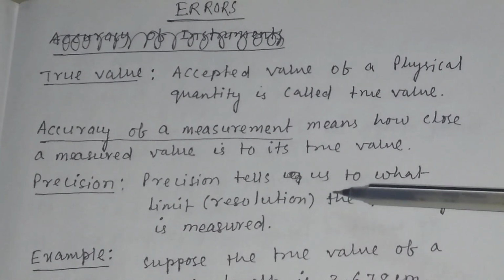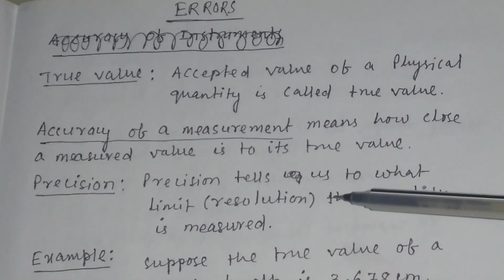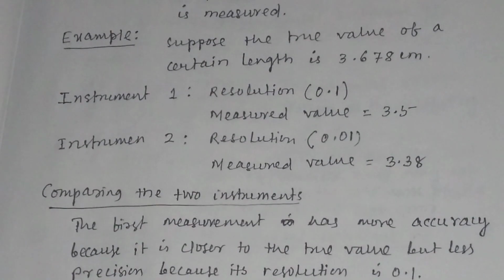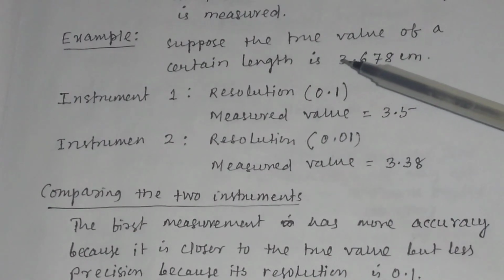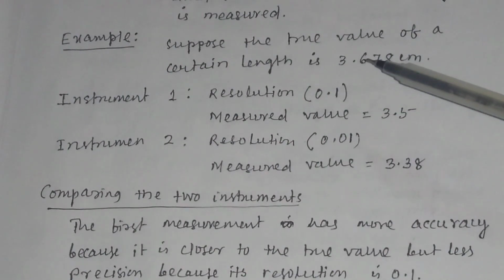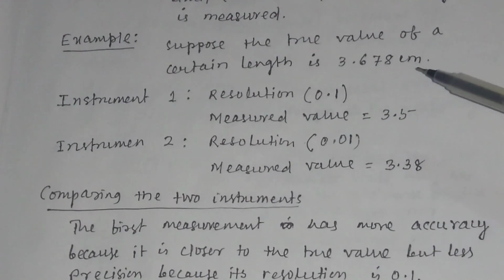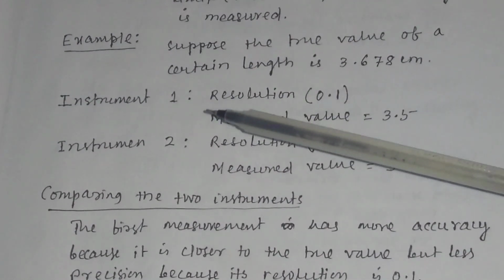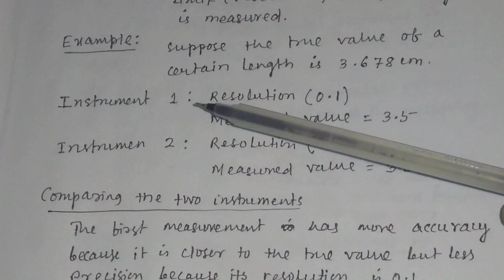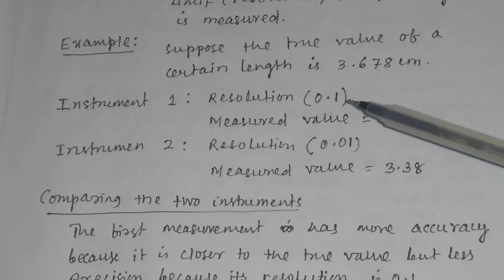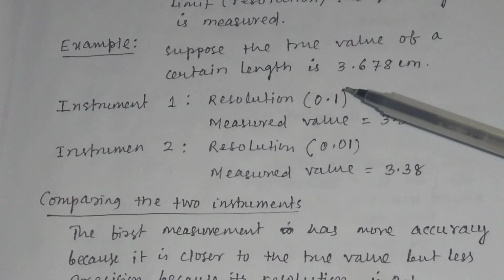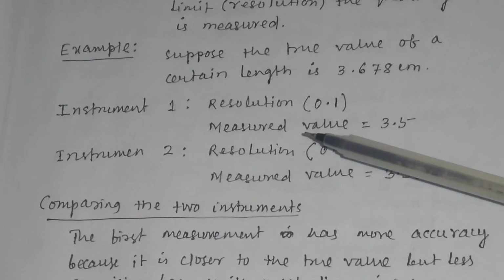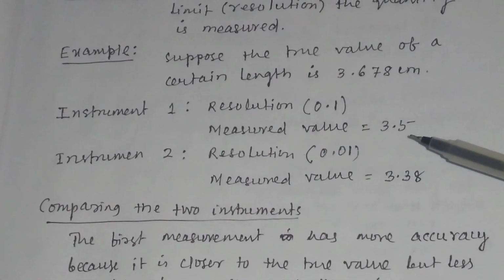Precision. Precision tells us to what limit or to what resolution the quantity is measured. For example, suppose the true value of a certain length is 3.678 centimeter. You measure this length, any length, suppose by two instruments. Suppose in instrument 1 the resolution is 0.1 centimeter. That means suppose it is a meter scale, and the measured value is equal to 3.5 centimeter.